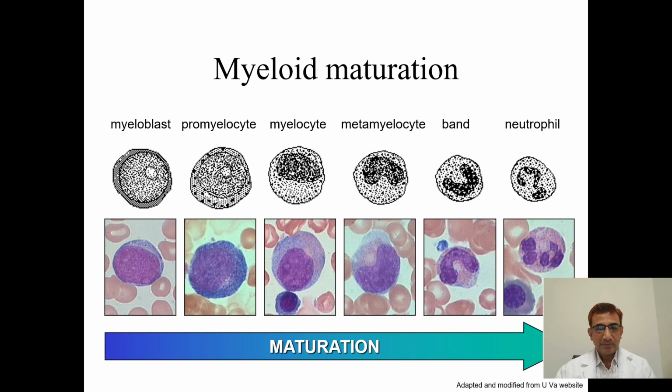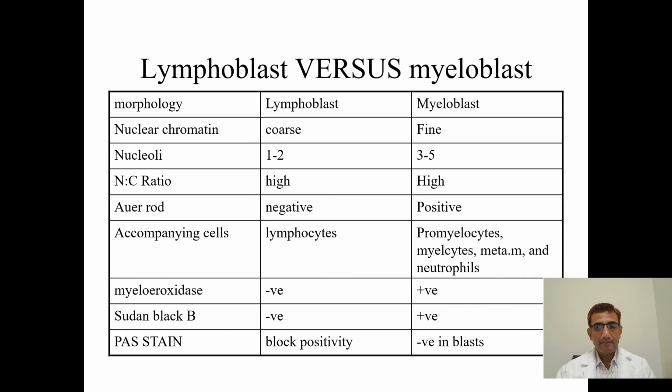We will discuss the differences between the myeloblast and lymphoblast. This is the common myelopoiesis, myeloblast to neutrophil. I told you the first cell in all the series is the blast cell. So this is the difference between lymphoblast and myeloblast. This is very important. Coming to the nucleoli, the lymphoblast will have 1 to 2 prominent nucleoli, whereas myeloblast will have 3 to 5 nucleoli. Nuclear chromatin is coarse in lymphoblast, whereas in myeloblast it is fine.